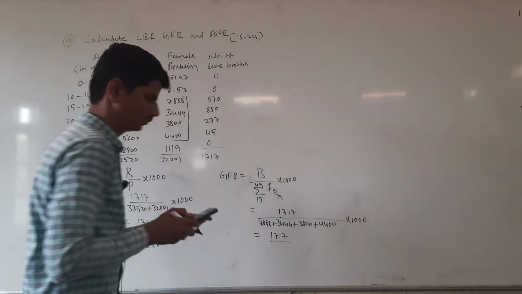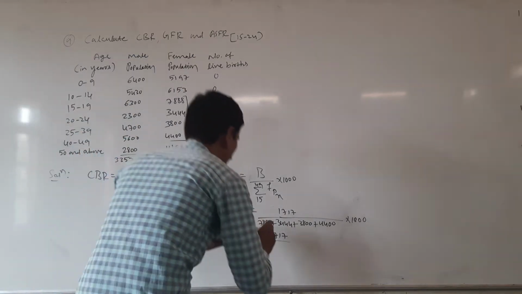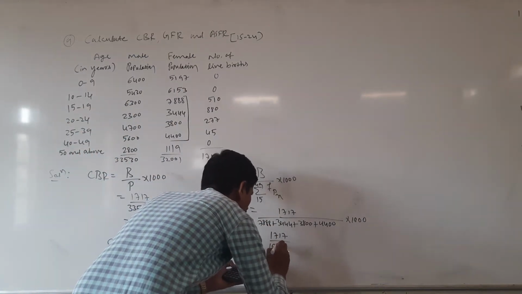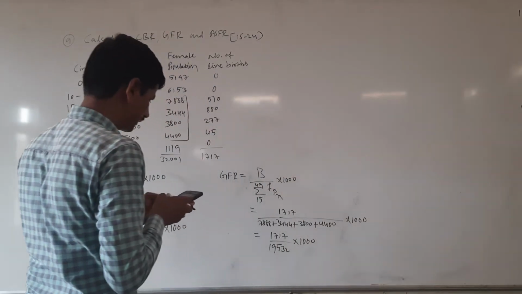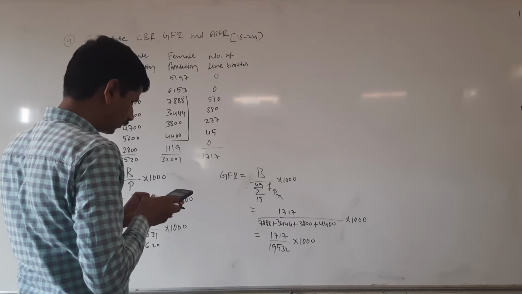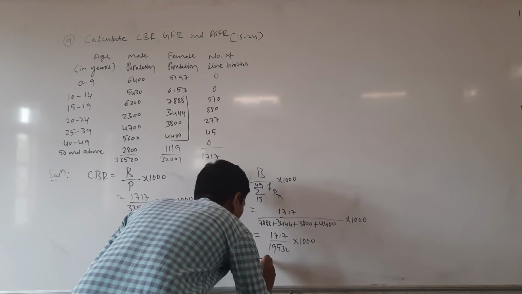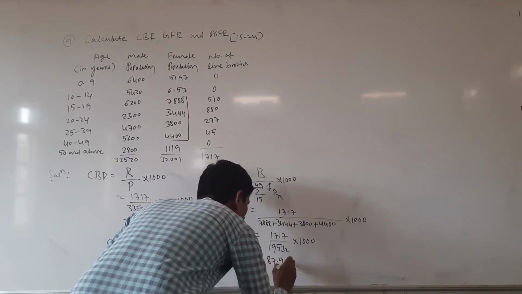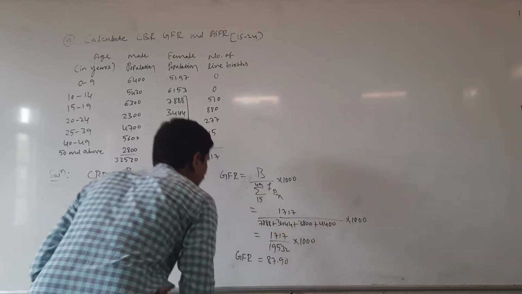So 1717 divided by 7,888 plus 3,444 plus 3,800 plus 4,400, which equals 19,552, into 1000. Then we get 87.90. 87.90 is the GFR value. General fertility rate value is 87.90.